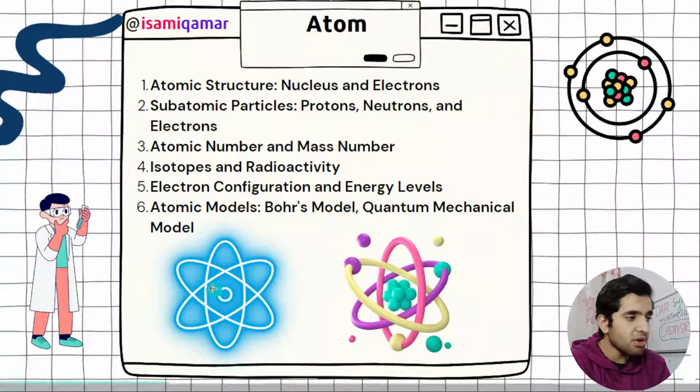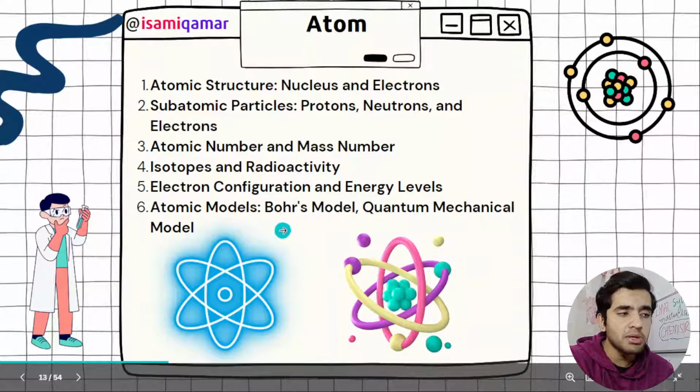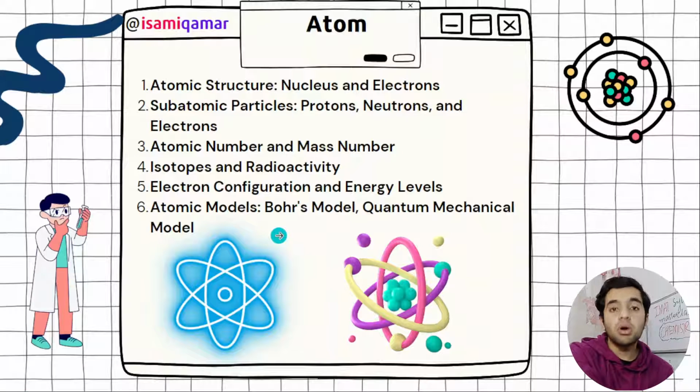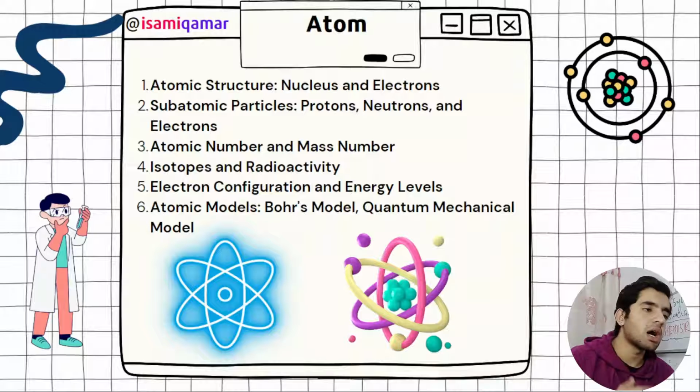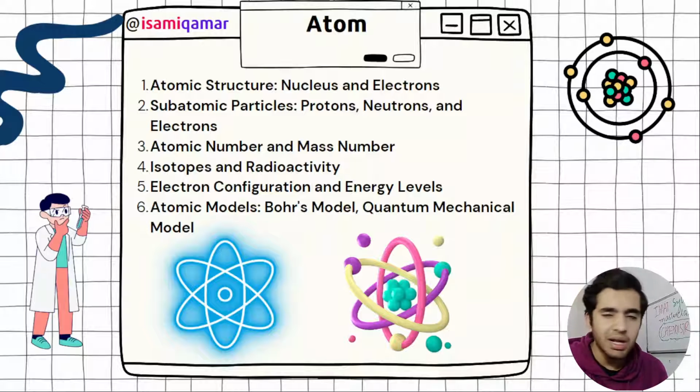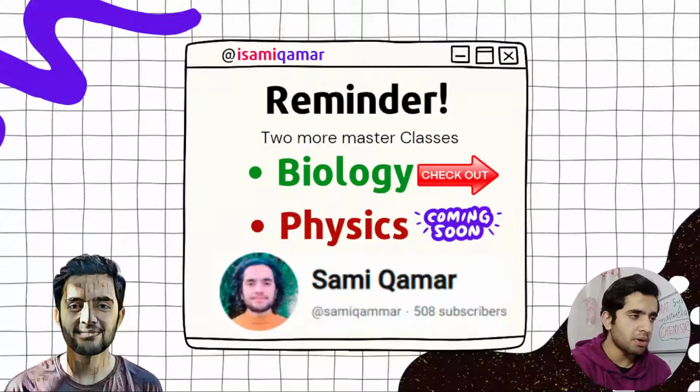Next we have got atomic models. This is the history, Bohr models, and quantum theory. Quantum theory is very important. You can find the angular momentum. You should know the value of Planck's constant and its unit, and all the relations. So the quantum theory is also important.